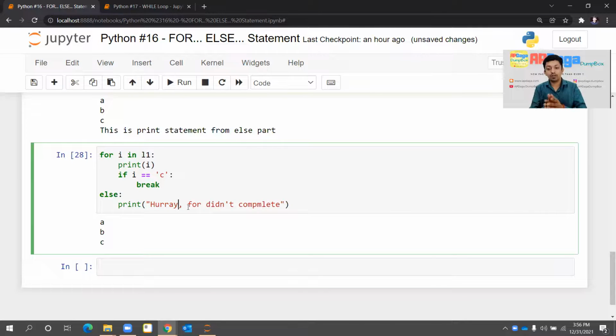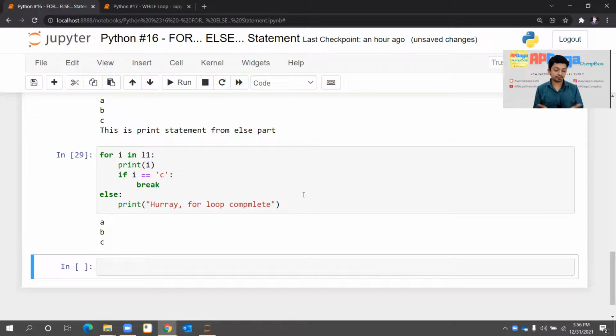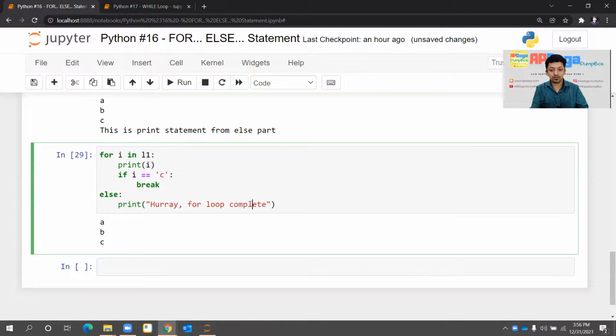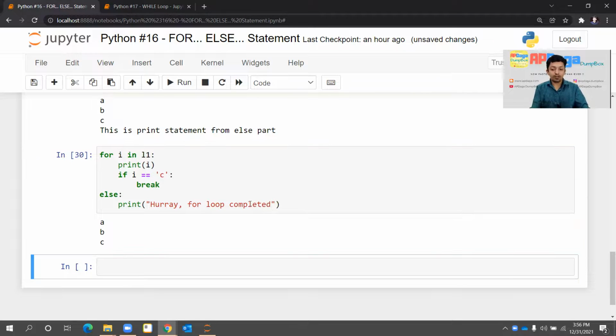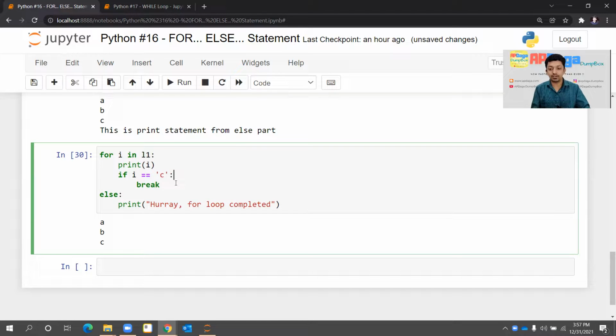Learn from that mistake also, because this statement will get executed only if the for loop gets completed, right? So I'll write hooray, the for loop completed. And if I execute this, you can see hooray, for loop completed, but there is a spelling mistake. Completed. Okay, but see, that thing is not written. Why? Because the for loop didn't get completed. It got interrupted because of some reason. So if I remove this break statement and this condition, so I'll write here Z. If I equal to Z, then only it should break. So right now it won't break, right?